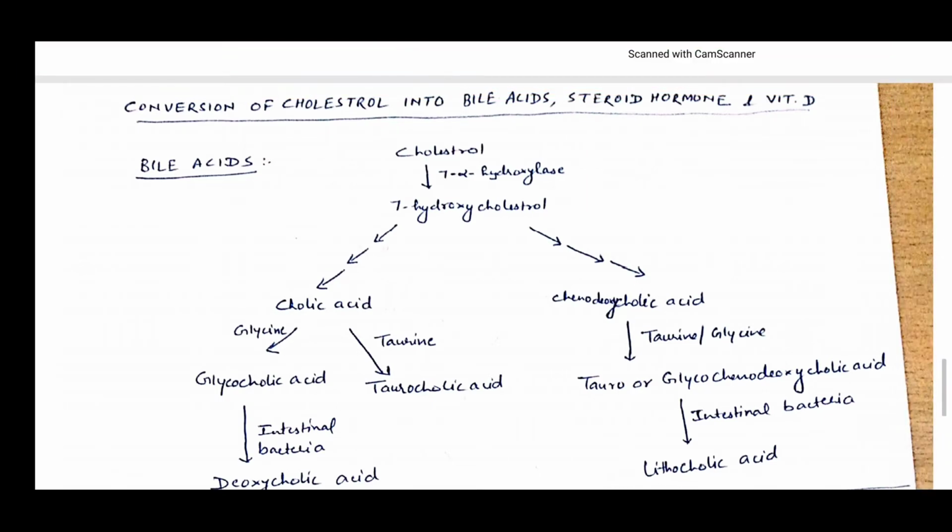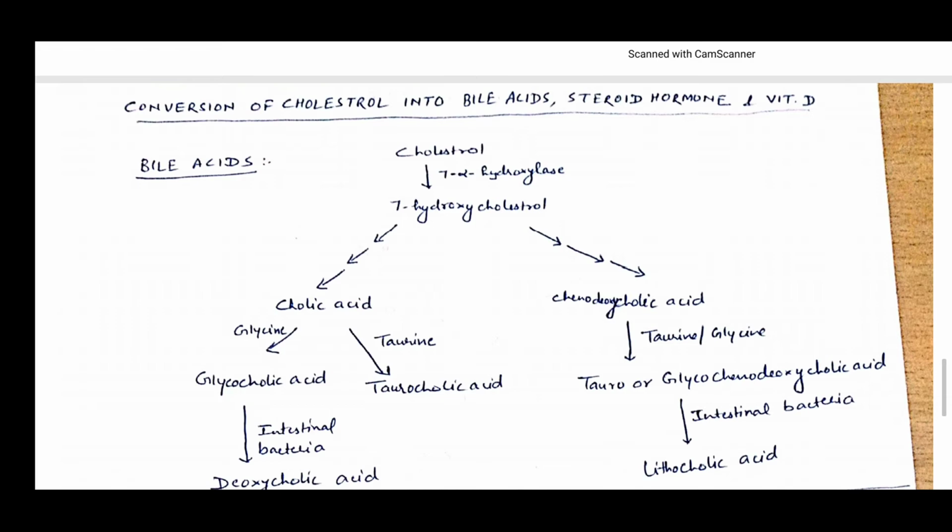Now, first, the steroidal nucleus, the ring structure of steroids, cannot undergo degradative reaction to form CO2 and water in humans. Instead, it forms physiologically important products. For example, conversion to bile acid, which promotes the digestion and absorption of fat, conversion to vitamin D on the surface of the skin, and conversion to steroidal hormones. First, we will discuss how cholesterol is converted into bile acid or bile salt. First of all, the conversion of cholesterol to bile acid is a multi-step pathway.